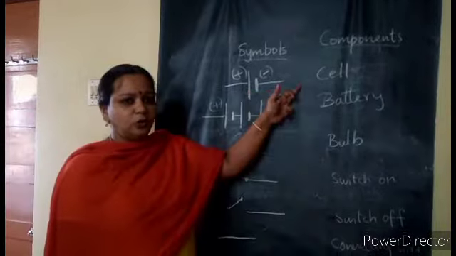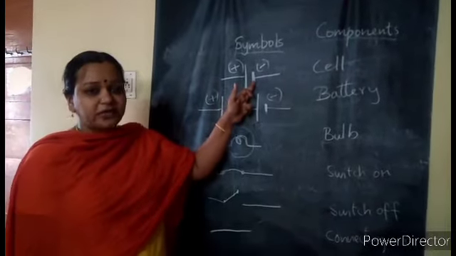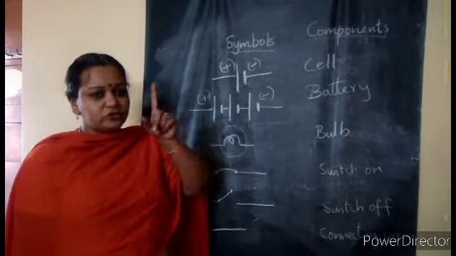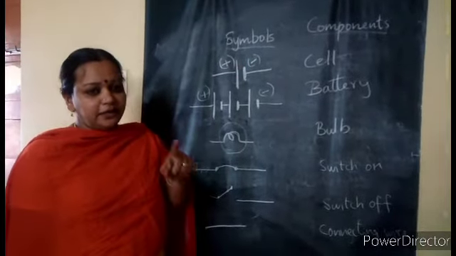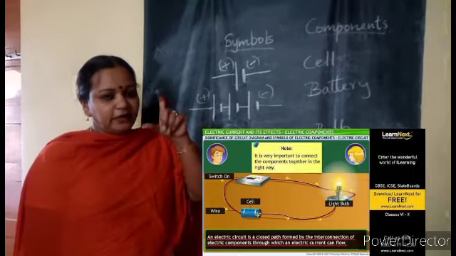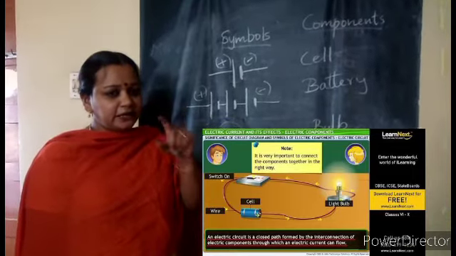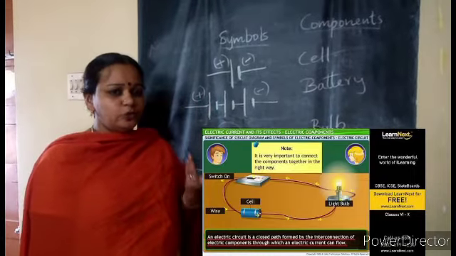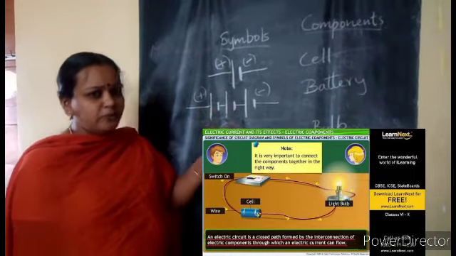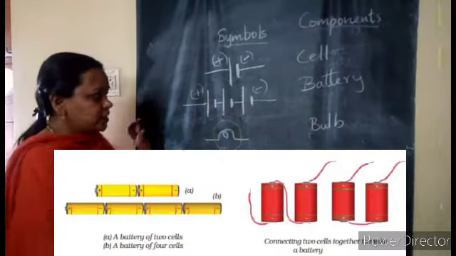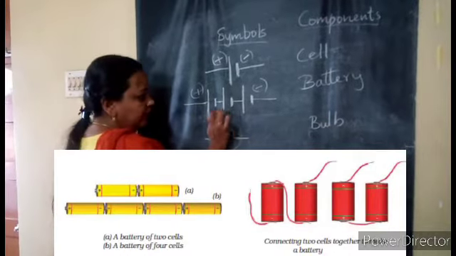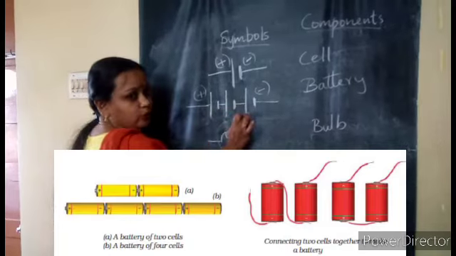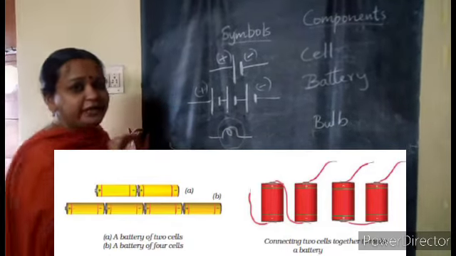So cell, you all know how will you draw it? A longer line and a shorter, thicker line, the positive and negative terminal. A cell will have a positive terminal and a negative terminal. In it a chemical reaction takes place and the electrons start flowing. That is how the cell is able to produce a small amount of current. A battery is a combination of 2 or more cells. So when you draw cells separately, you will connect carefully, negative to positive, negative to positive. Then only the flow of current will take place.